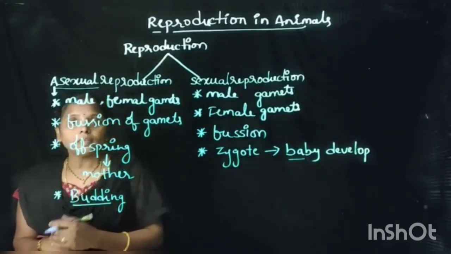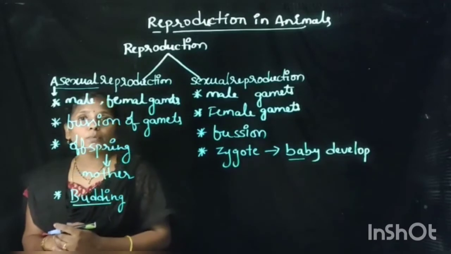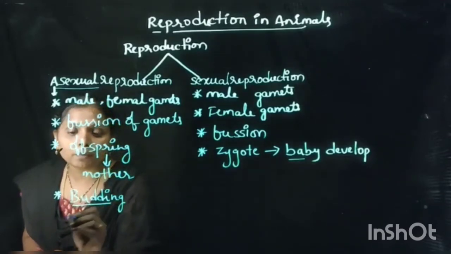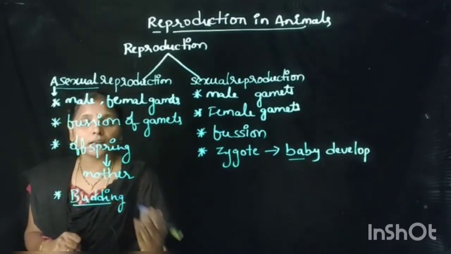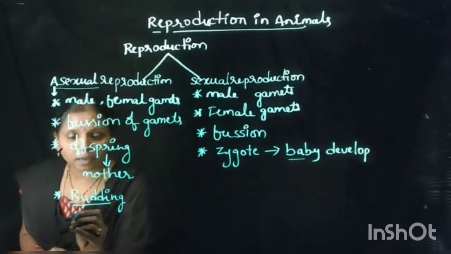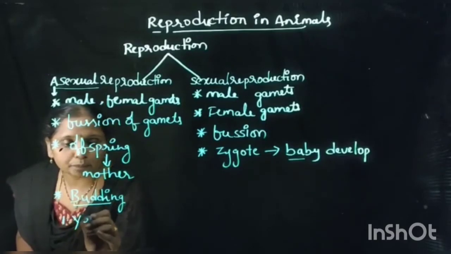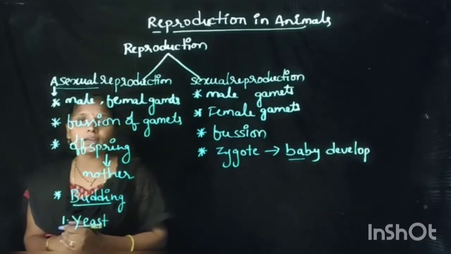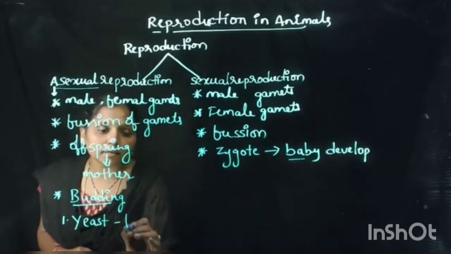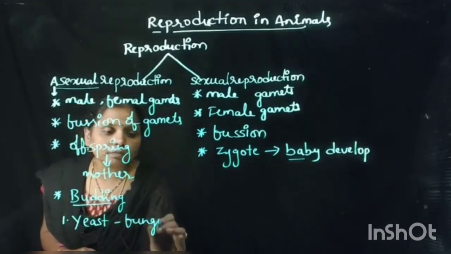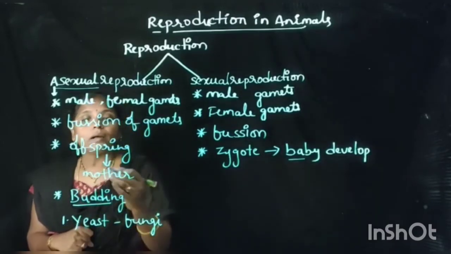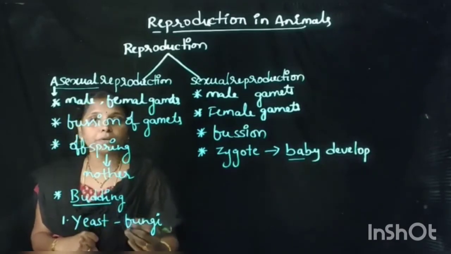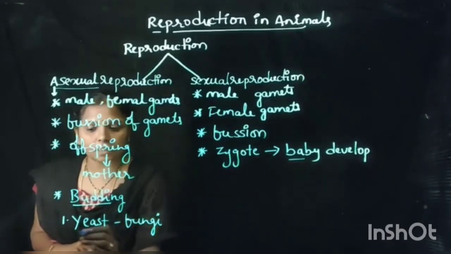So in the asexual mode of reproduction, under budding we see two types of organisms that can reproduce their babies. First one is yeast. What is yeast? It is a microscopic organism which comes under fungi. So in the budding manner, yeast can commonly reproduce their babies.